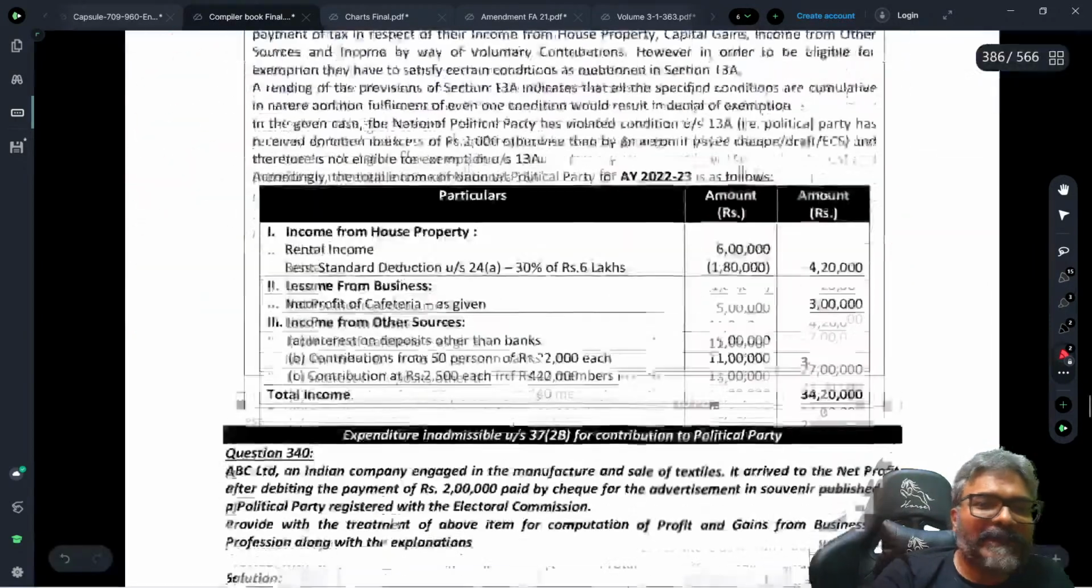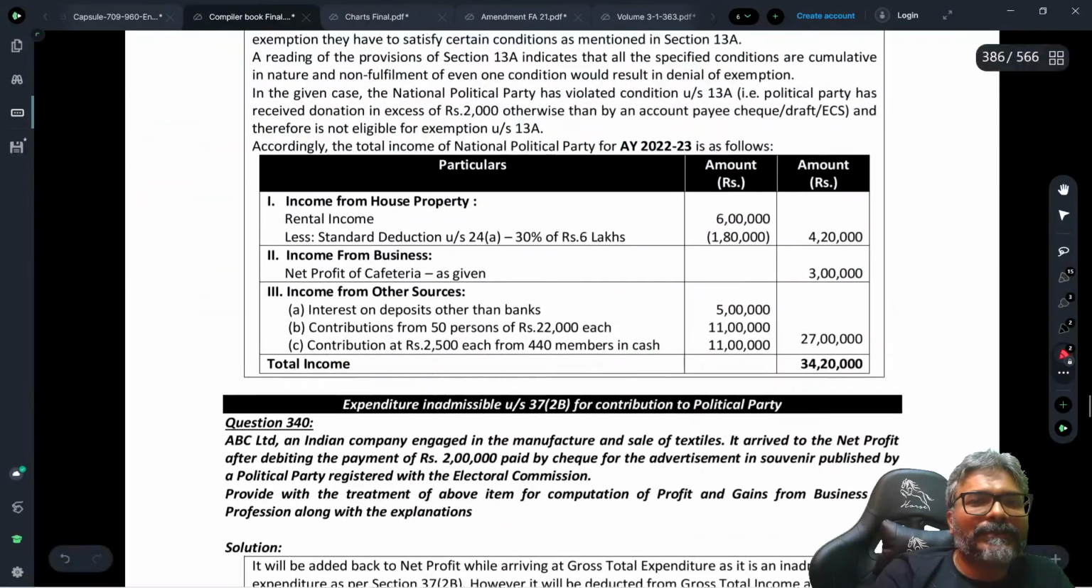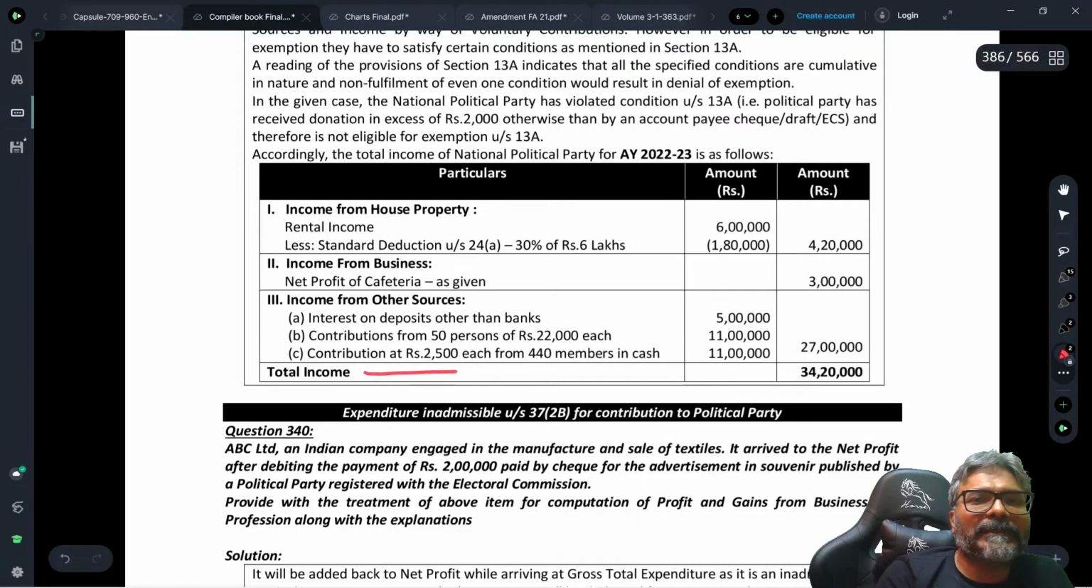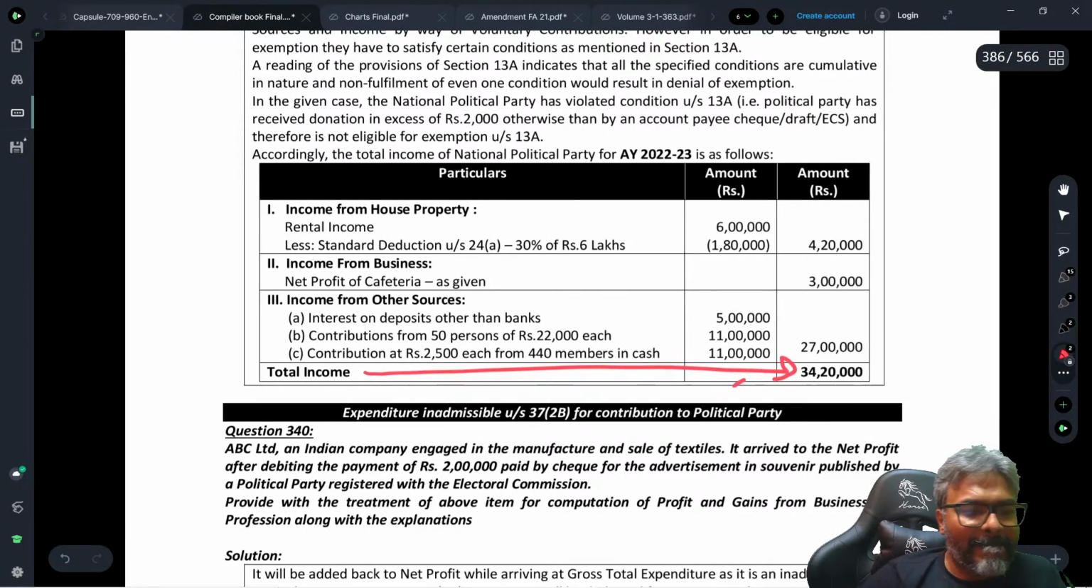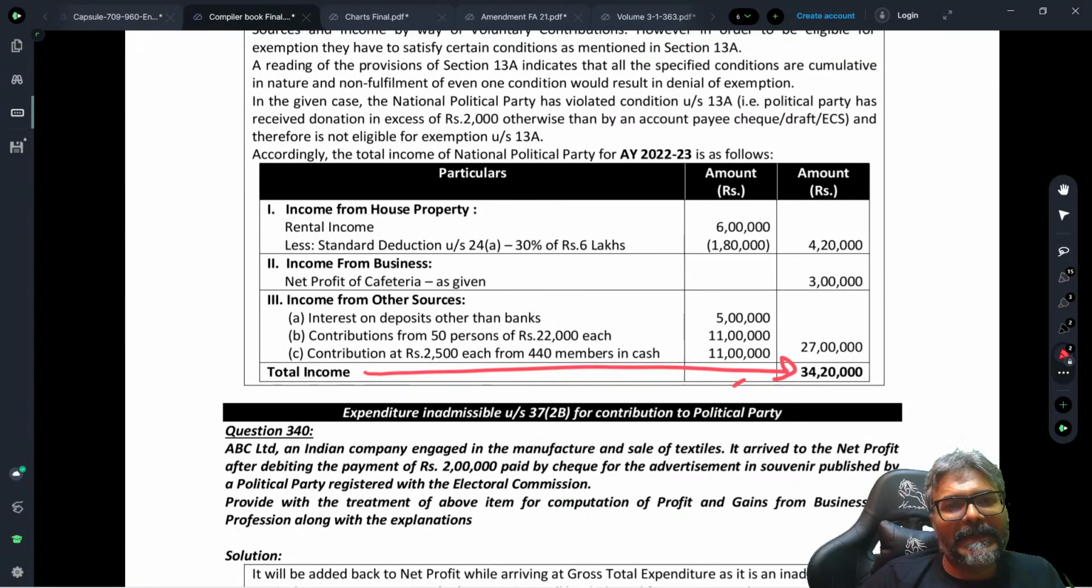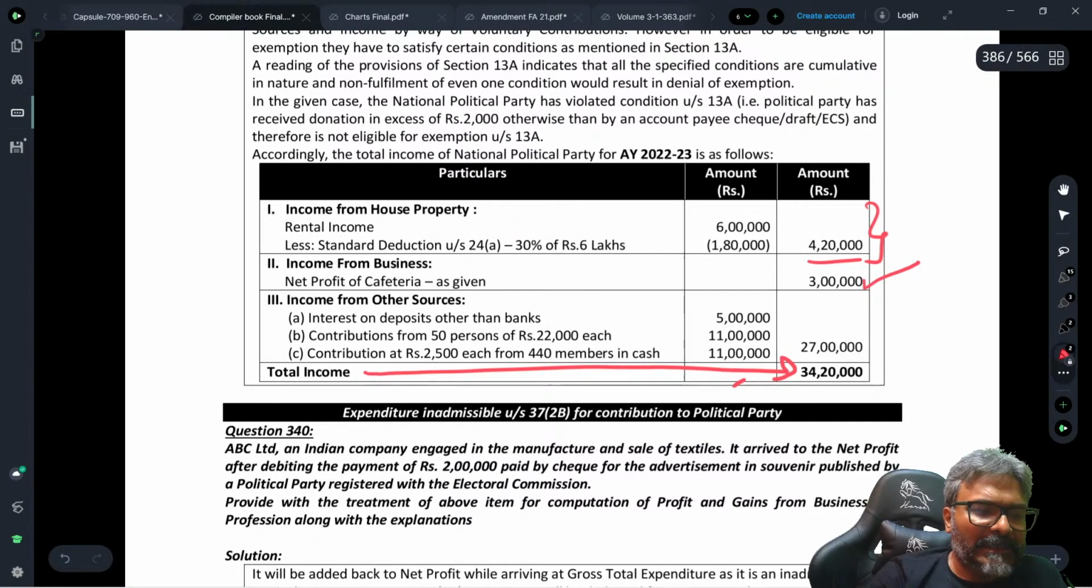This is what it is. Can you see the answer, students? Entire income has been made taxable. Right from house property, after taking standard deduction, business income, this was anyway taxable. Income from other sources, students, 5 lakhs. Contribution 50%, otherwise they were exempt. Other sources was exempt, house property was exempt, and what about this one? So this was about this one.